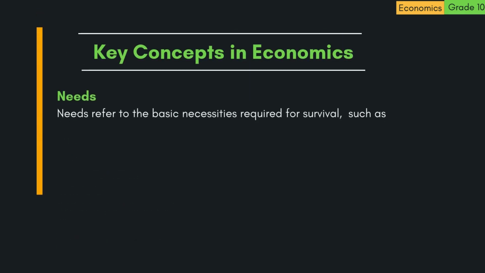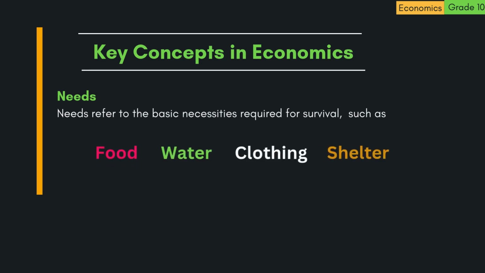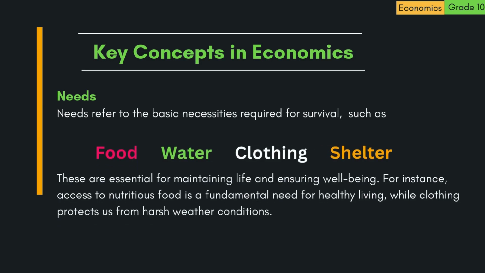Key concepts in economics. 1. Needs. Needs refer to the basic necessities required for survival, such as food, water, clothing, and shelter. These are essential for maintaining life and ensuring well-being. For instance, access to nutritious food is a fundamental need for healthy living, while clothing protects us from harsh weather conditions.